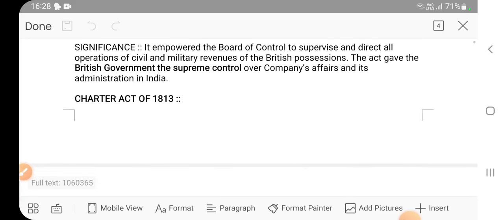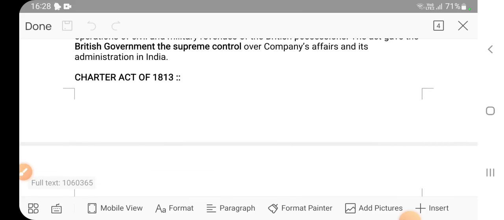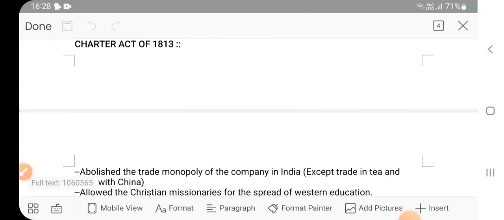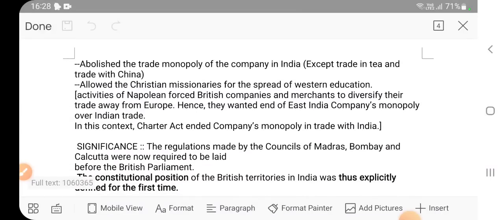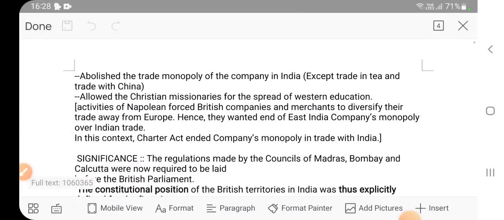The next act is the Charter Act of 1813. What were the provisions? It abolished the trade monopoly of the company.